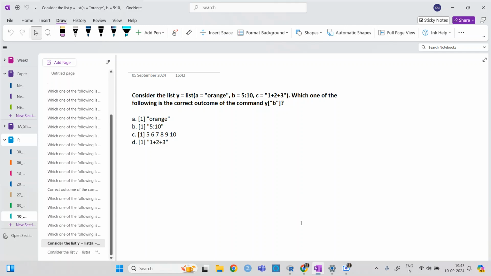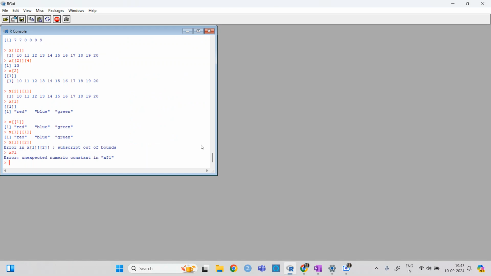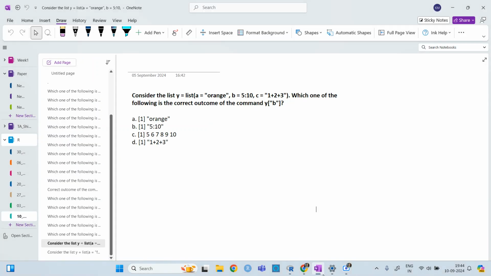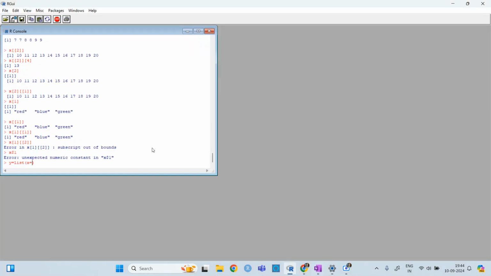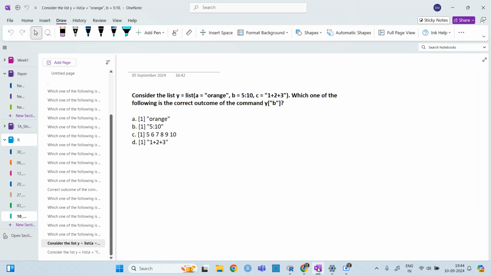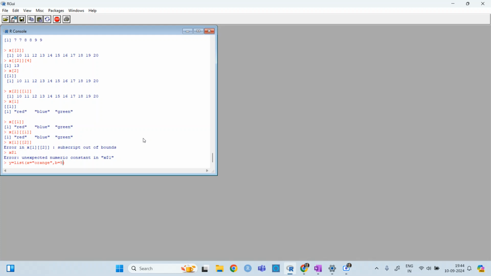Then here we can see again. Say y is equal to list, a is equal to orange, b is equal to 10, and c is equal to 1 plus 2.